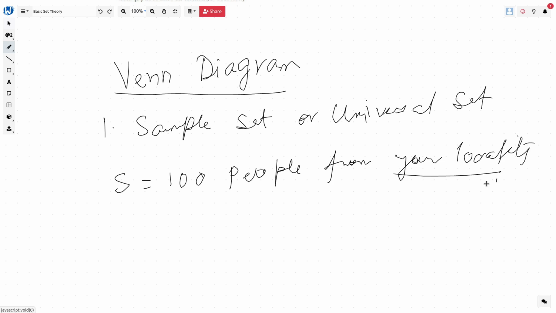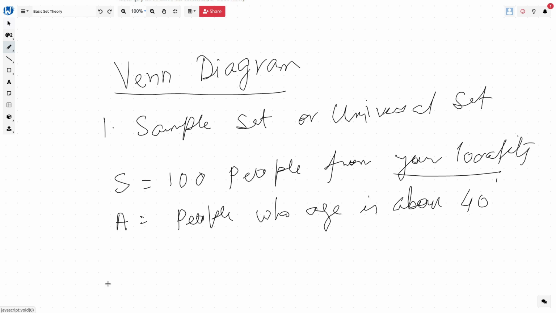Any member of a set, let's say set A, will be part of this sample set, right? So we say A is a set of people whose age is above 40.